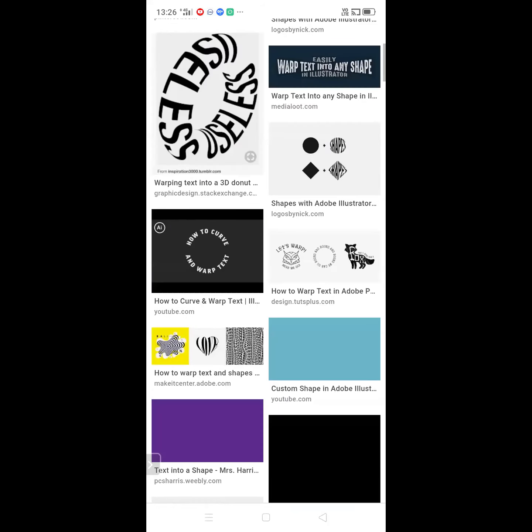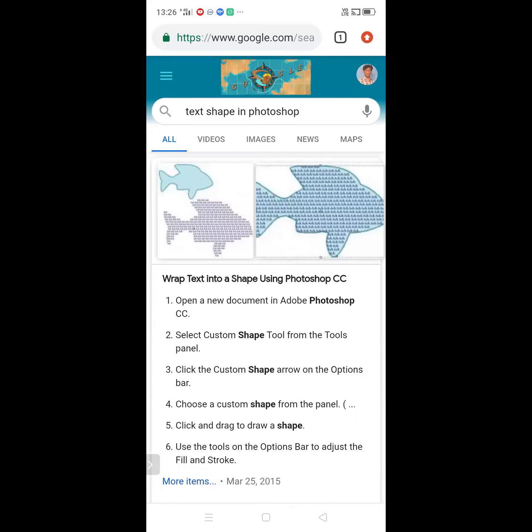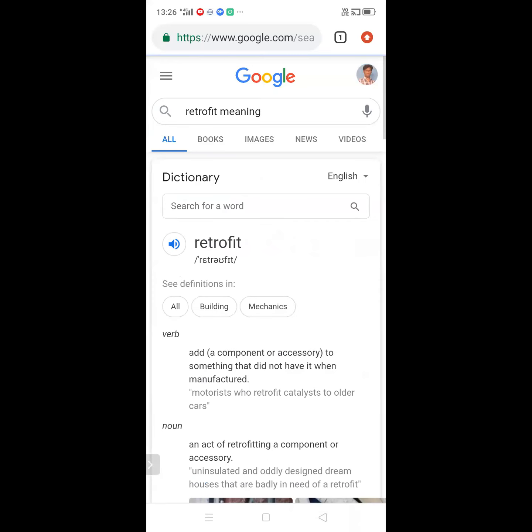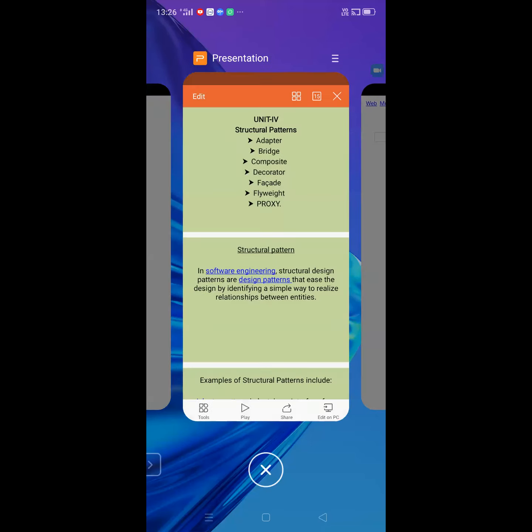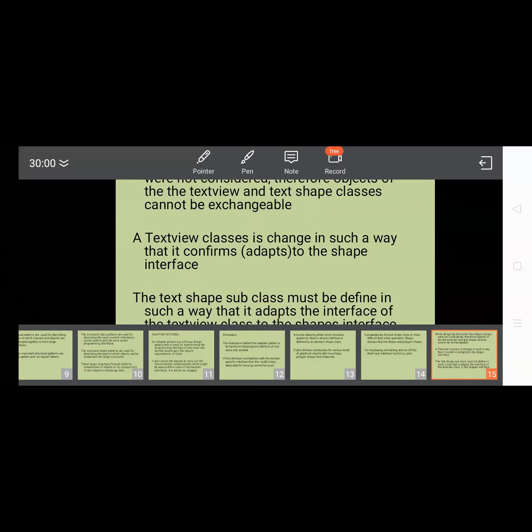Okay, I think all of the members are able to understand what the text shape is and what the difficulty of the text shape is. Am I right or not? Okay, thank you.